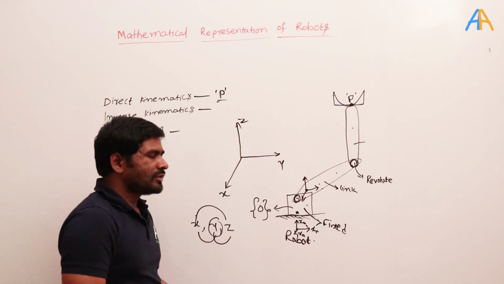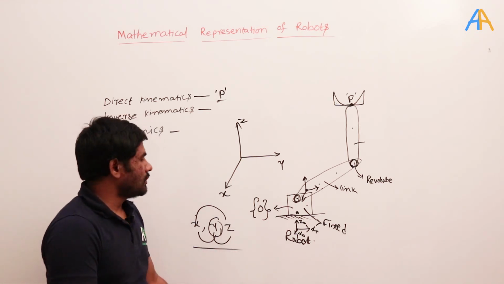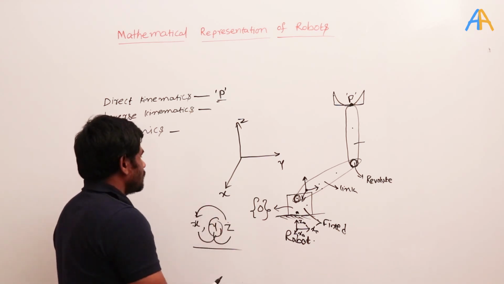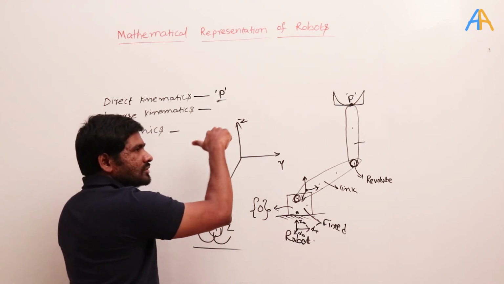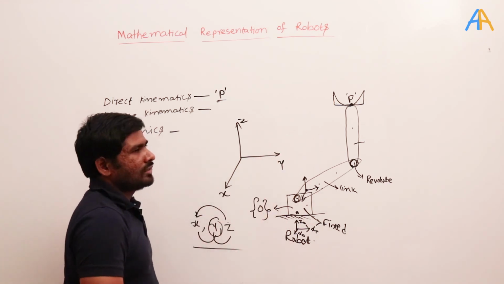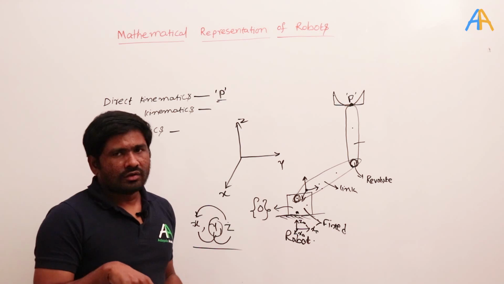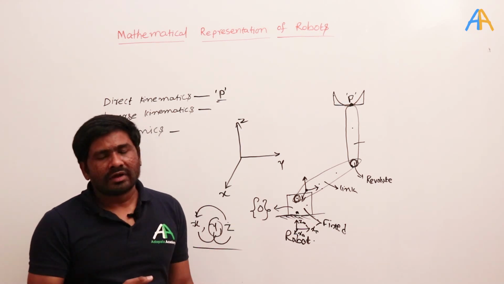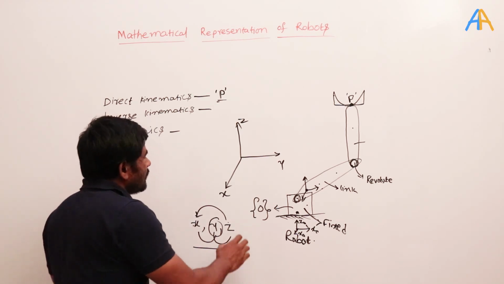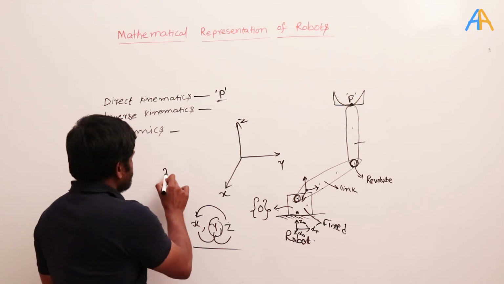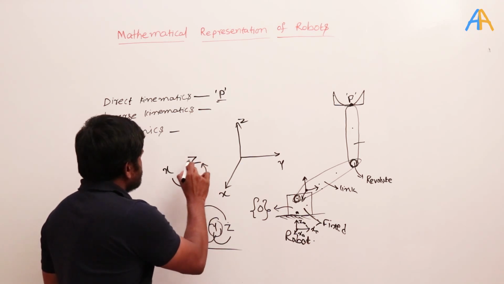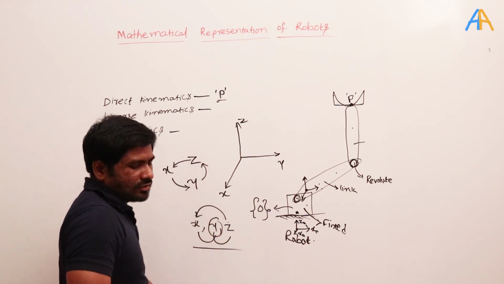But what happens if I don't follow this particular order? Instead of coming from z to x, I go from x to z. Then the thumb represents the y direction, but I have written the y direction in the opposite direction. So in that case you will get the negative sign. This is all about the vector cross product, that we have already seen in the introductory chapter. So we need to follow the cycle x, y and then z. Always it should be like this. And if you are coming in the reverse direction, then you will get the negative sign.